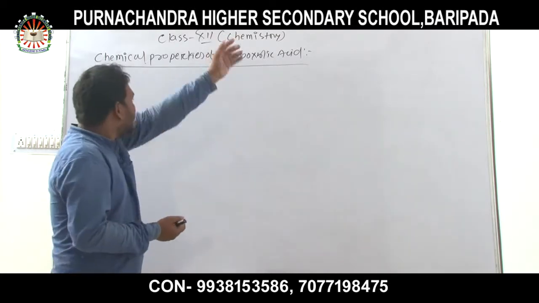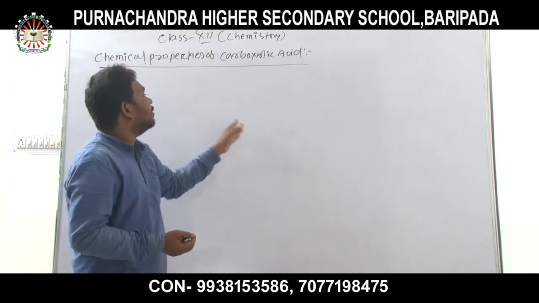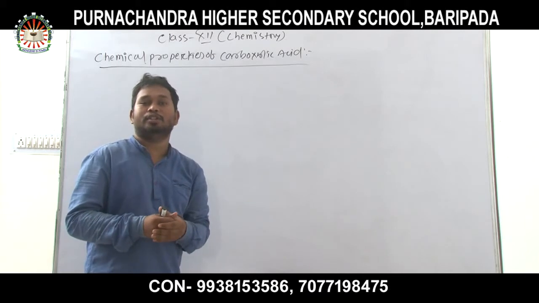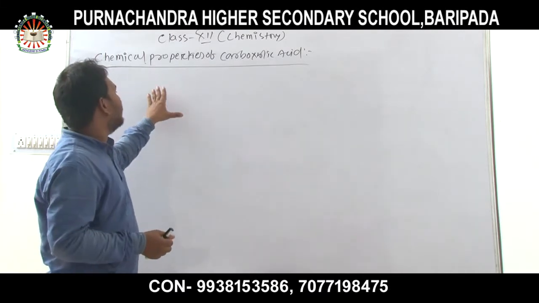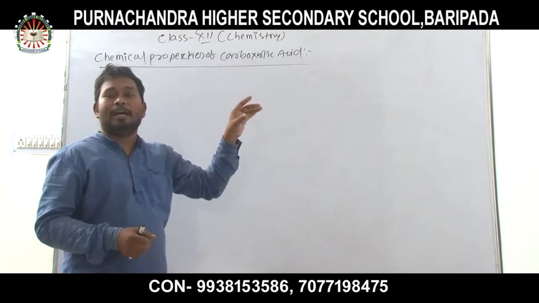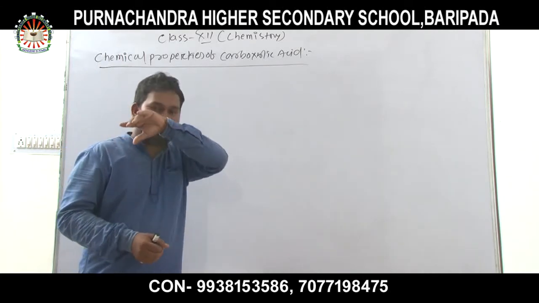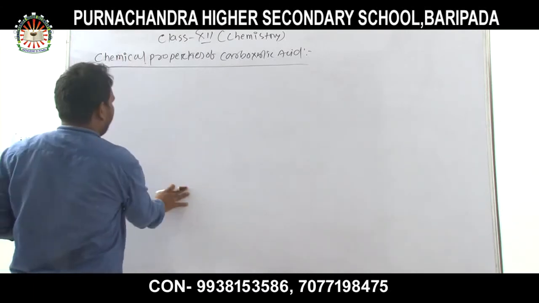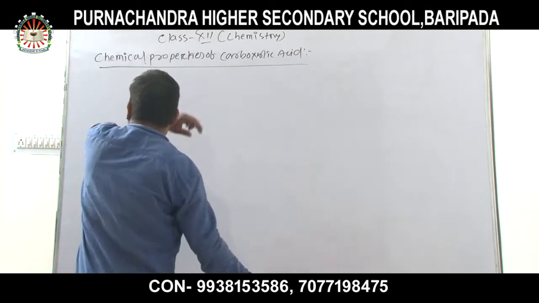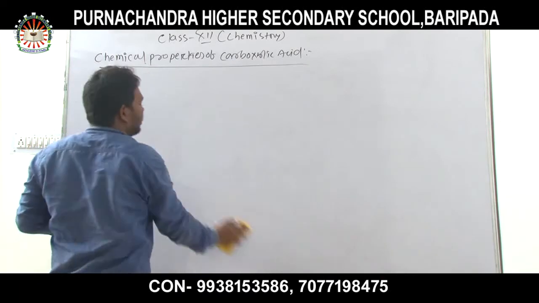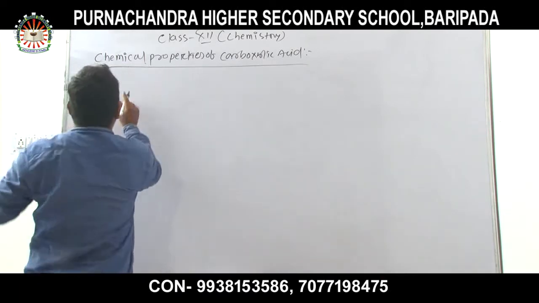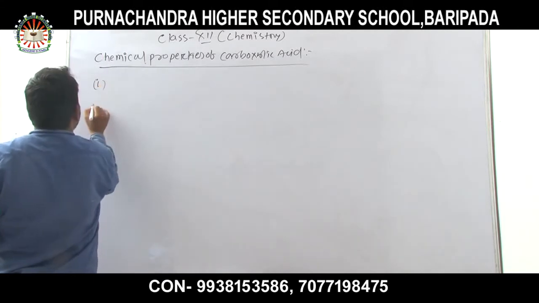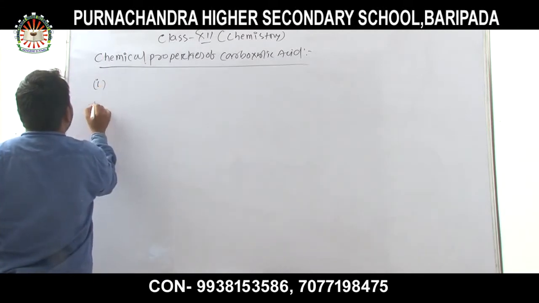My trick in the study of chemistry is not word memorization but understanding the basic concept. Today we will discuss all the chemical properties of carboxylic acid in a map type, that is, a memory map type. First we will see what the map is, and it is interesting for the student. These are certain properties of carboxylic acid.